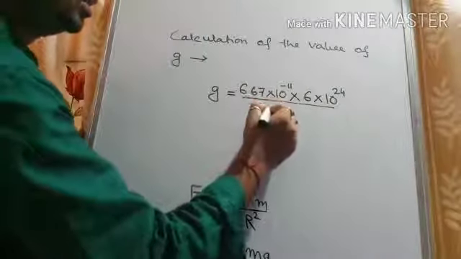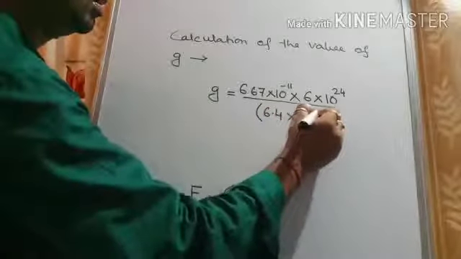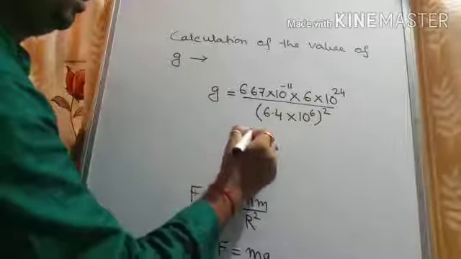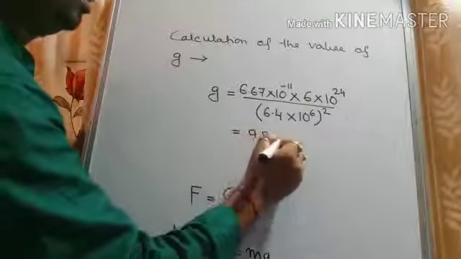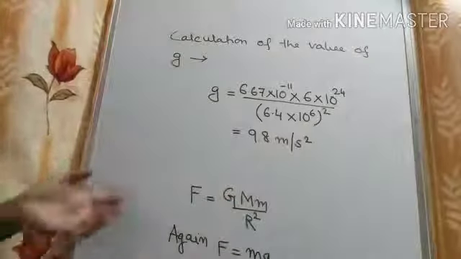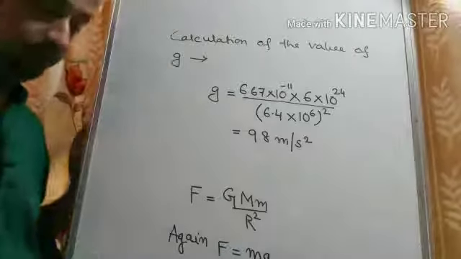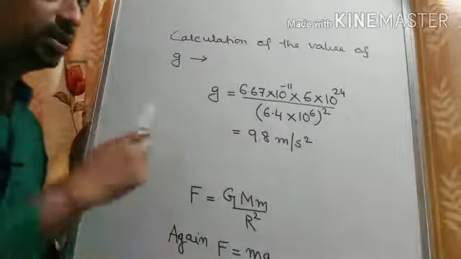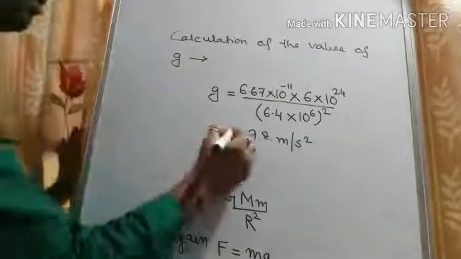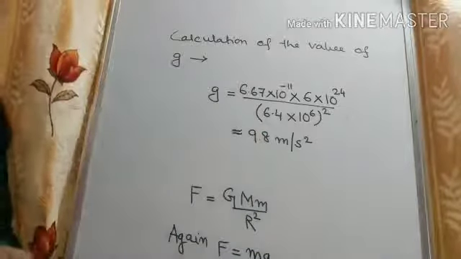The radius is 6.4 into 10 to the power 6 meter, and this value, if we calculate, will be 9.8 meter per second square. So in this way we can find out the value of small g near the surface of the earth. It is approximately equal to 9.8 meter per second square.